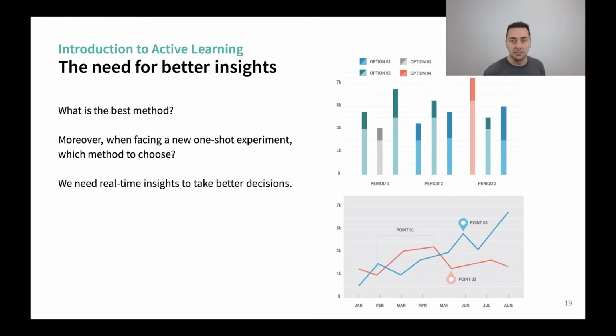And the problem is that when you are an industrial practitioner, you have a data set that nobody has ever worked on. So you can compare it to existing ones, but it's hard. And plus, it's a one-shot experiment. So the thing you cannot allow to happen is to be worse than random. And we've seen that some of them are worse than random in some cases. So how do I choose my method? And more importantly, how do I say that I'm not doing worse than random?